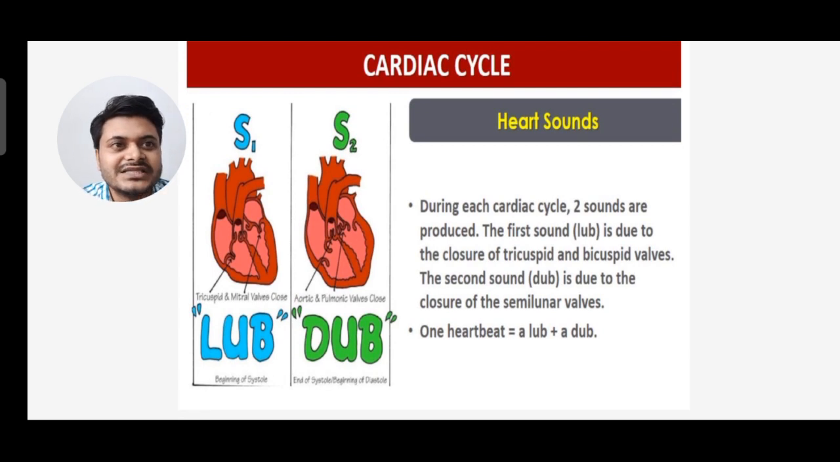Next, in the cardiac cycle we have heart sounds. One is lub, another is dub. During each cardiac cycle, two sounds are produced. The first sound, lub, is due to the closure of the bicuspid and tricuspid valves. The second sound, dub, is due to the closure of the semilunar valves, that is the aortic valve and pulmonary valve. So one heartbeat is equal to a lub plus a dub.